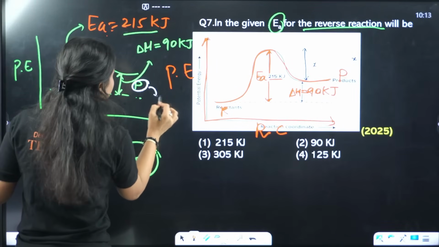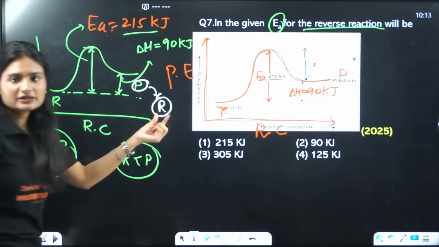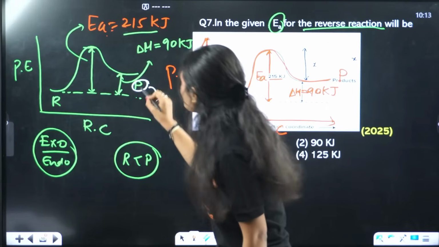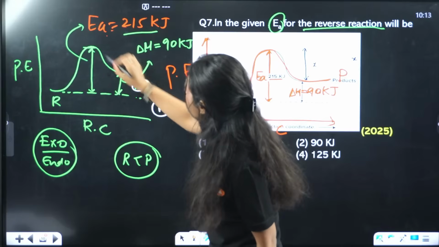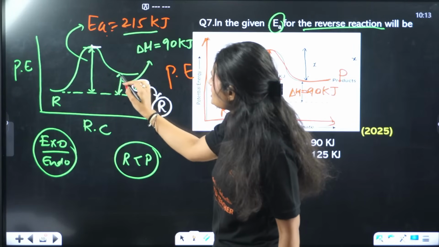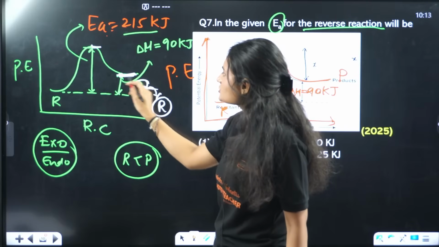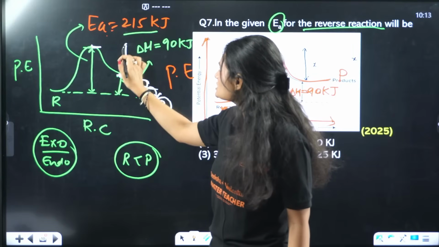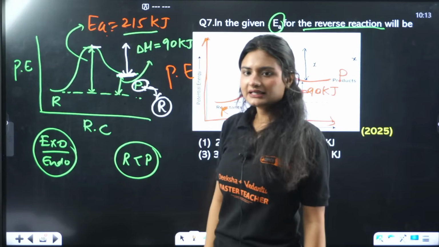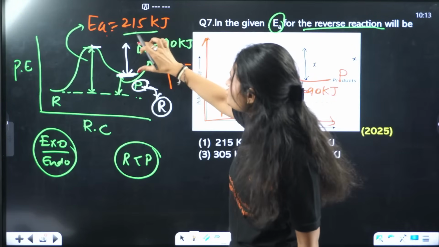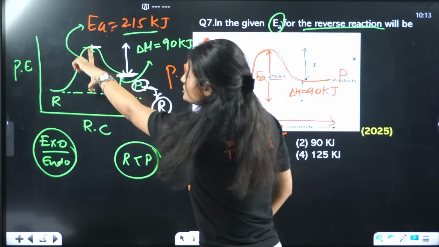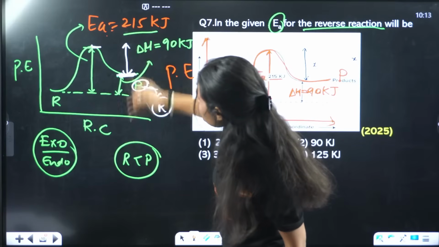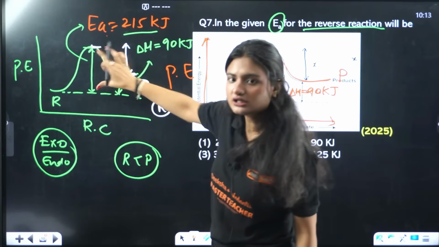This will become our reactant. The product will become our reactant. And then how much energy does the product need to convert it into reactant? It needs to reach this peak, but the product is already here. The product needs to reach this peak. Clear? This is the activation energy for product, and this is the activation energy for reactant.